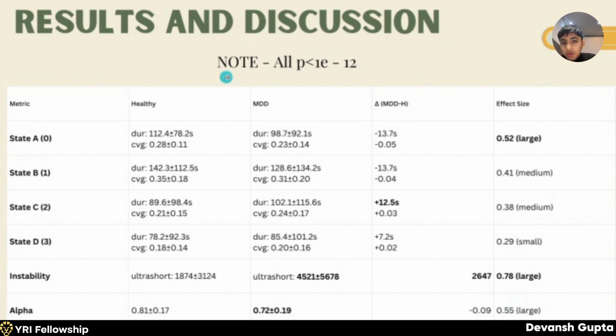One note to also add over here: all statistics were in fact recorded to 1e minus 12. That means they are very significant. There's very little room for error in these numbers, so they're all credible in their own way.